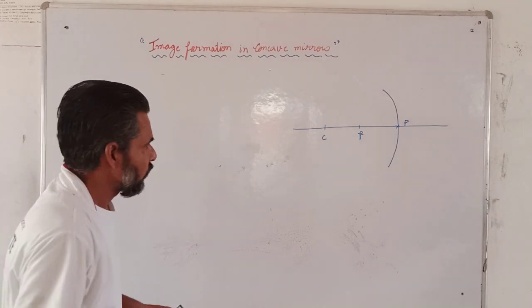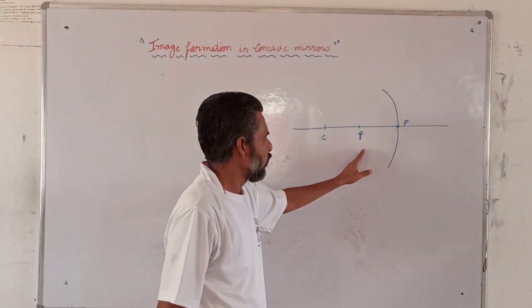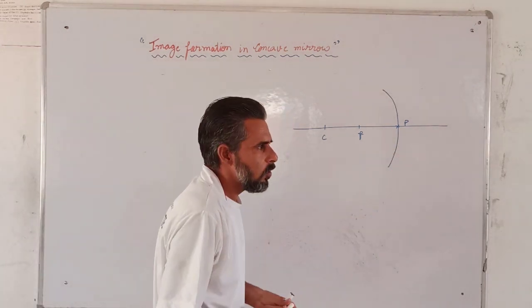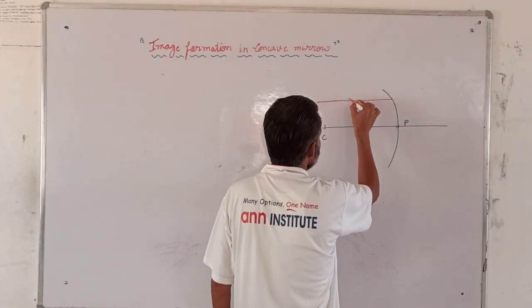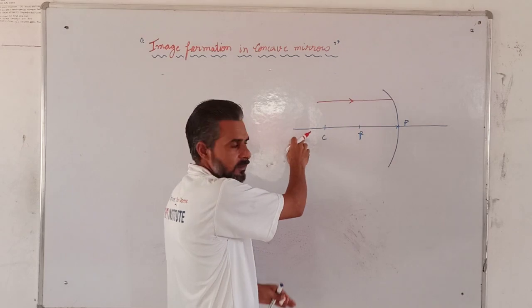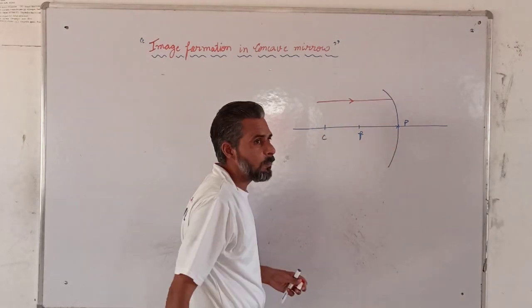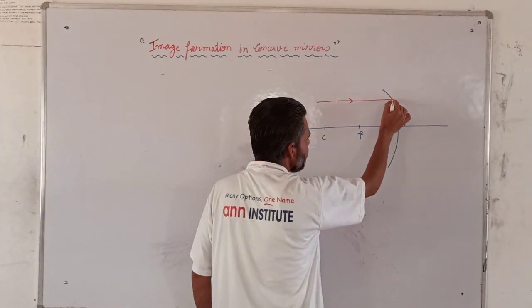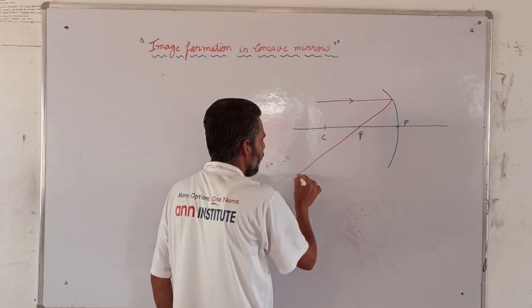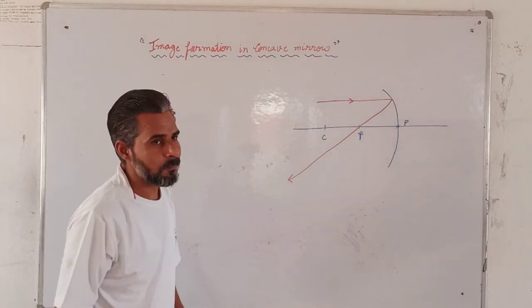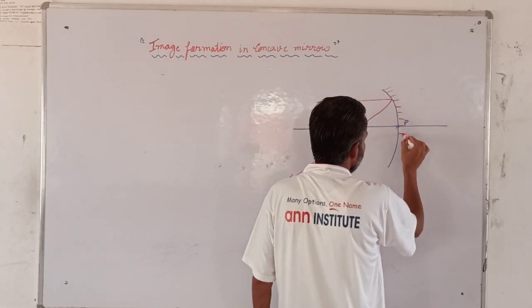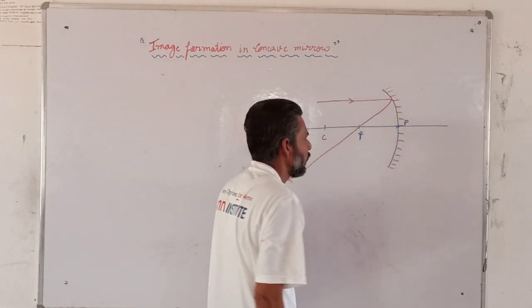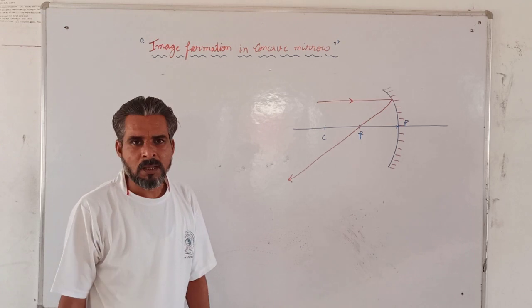Yesterday I told you regarding the center of curvature, focus and pole. So if any ray is coming parallel to the principal axis, this is the principal axis, then it will pass through F after reflection. This is the concave mirror. After reflection, it will pass through the focus.